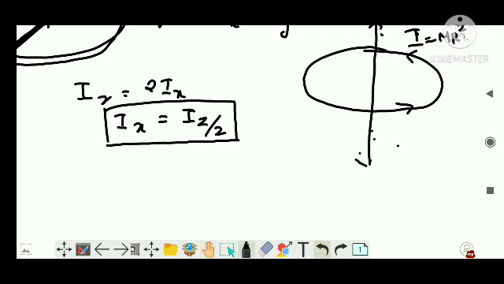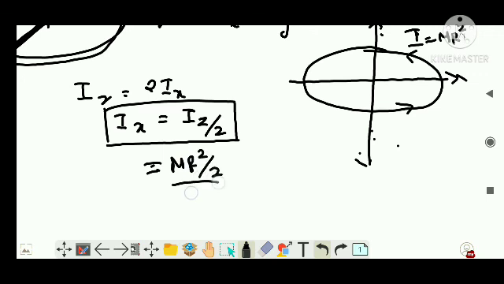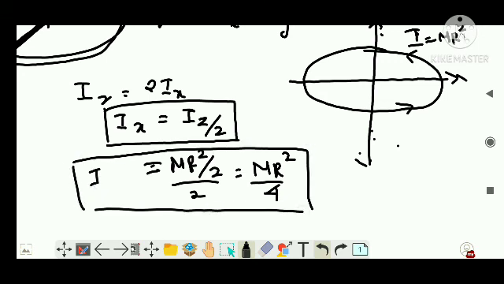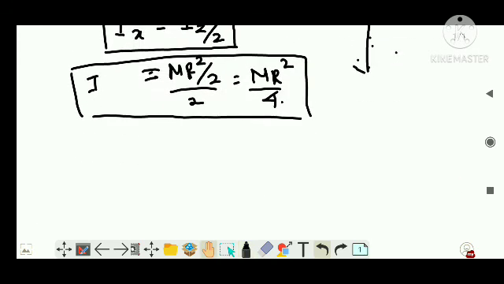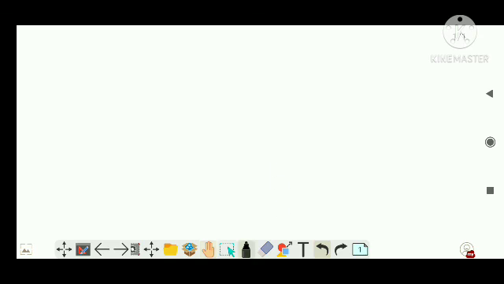So if someone asks you for the axis of rotation about the diameter, which is Ix or Iy, that is Iz by 2, where Iz is mr squared. So mr squared divided by 2 is mr squared by 2, right? Very important. The moment of inertia of a ring when the axis of rotation is about its diameter is mr squared by 2. Clear? Now the next theorem which you have to know is the theorem of parallel axis.